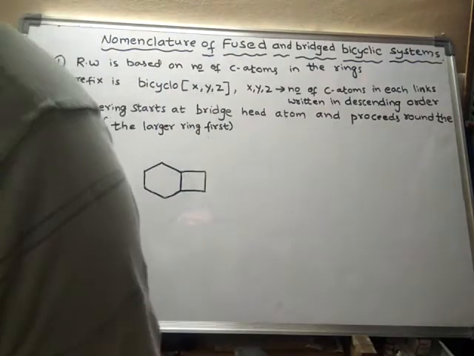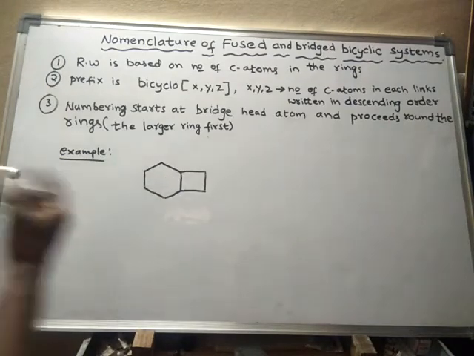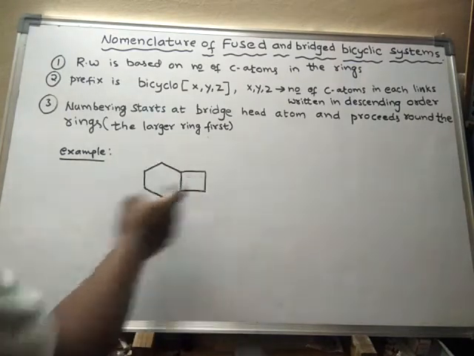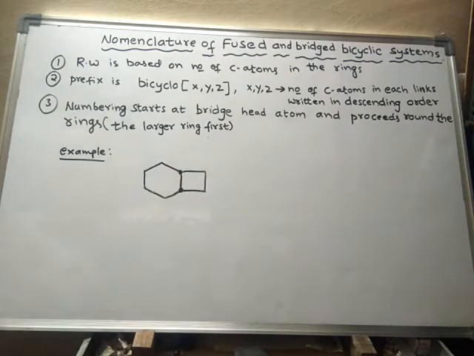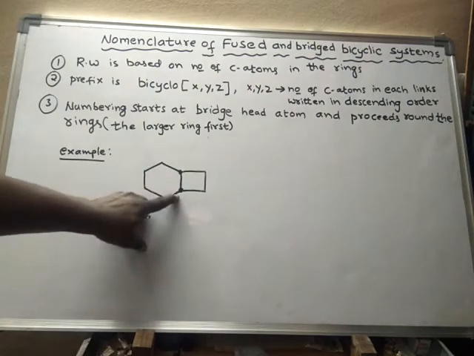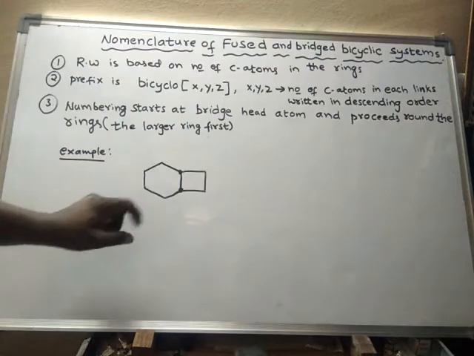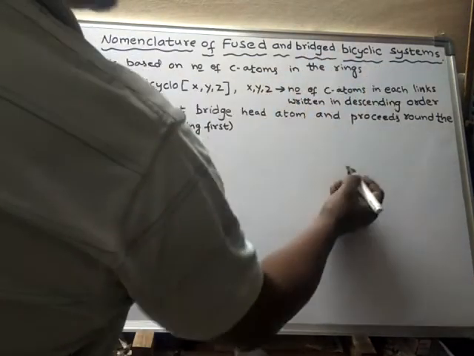In fused compounds, if two different rings are joined by only two carbon atoms, then such rings are said to be fused rings. Then what are bridged rings? Bridged bicyclic compounds means,